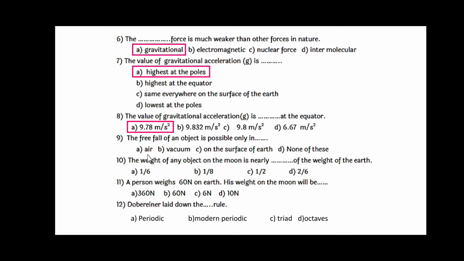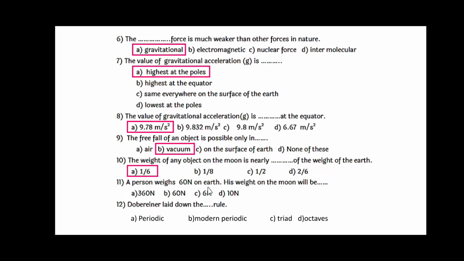We are going to select the proper alternative. So out of these 4 alternatives, I will tell only the right one. The free fall of an object is possible only in vacuum. The weight of any object on the moon is nearly dash dash of its weight on the earth. Here 4 options are there. Out of this, 1/6 is the right one.